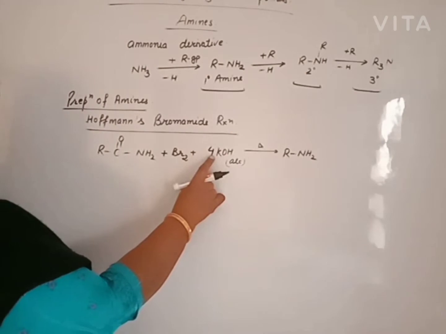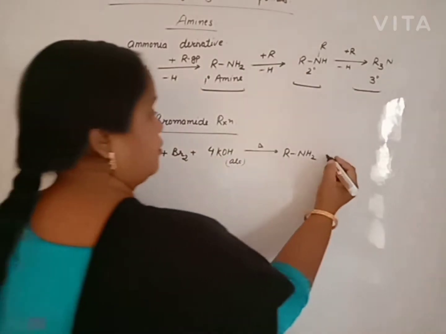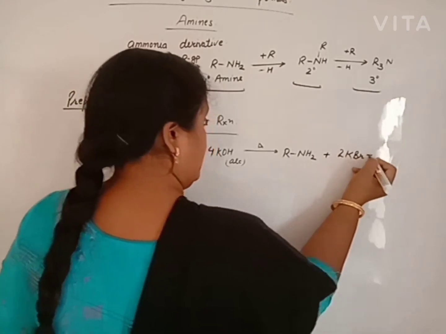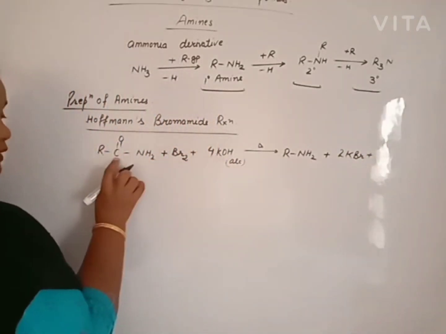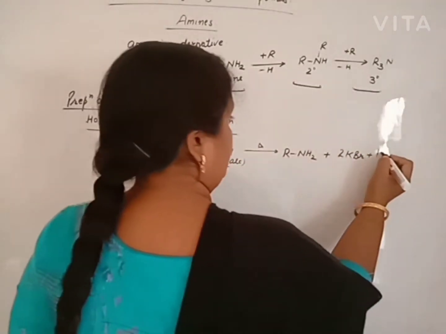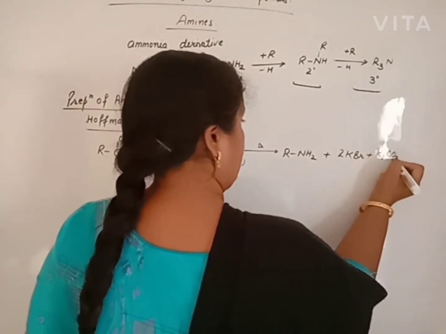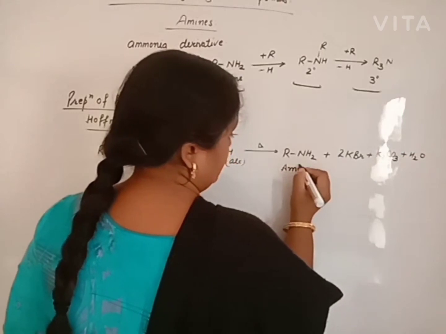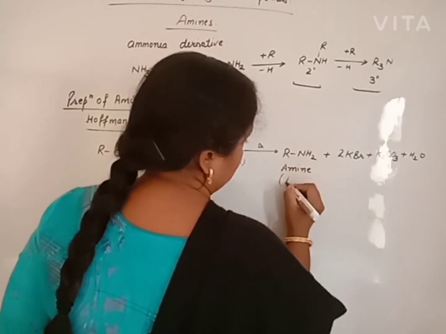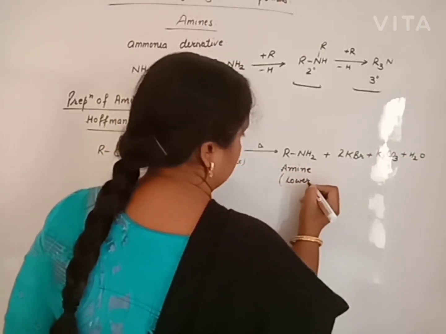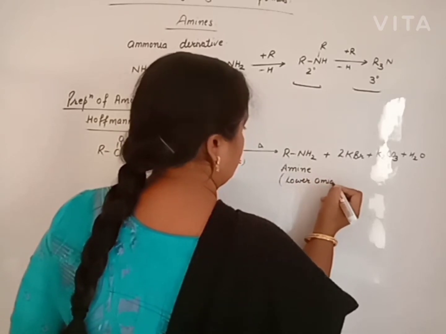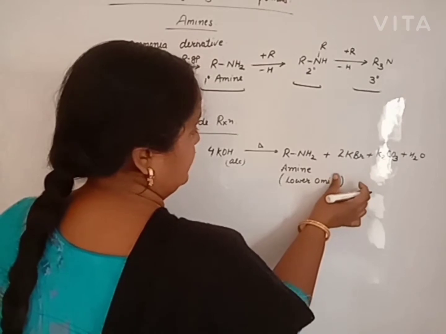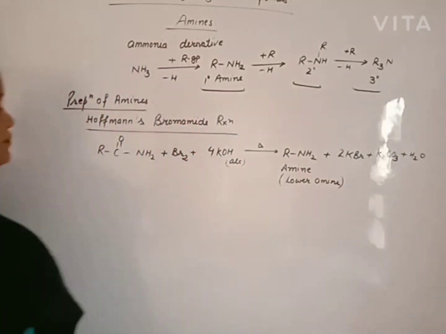Out of 4 moles, 2 moles of potassium react with bromine to give 2 KBr, and the remaining 2 potassium combine with the CO group to give K2CO3, and water is removed, and we will get the lower amine that consists of one carbon less than the amide.